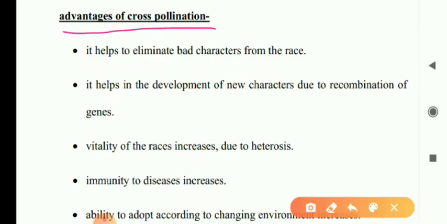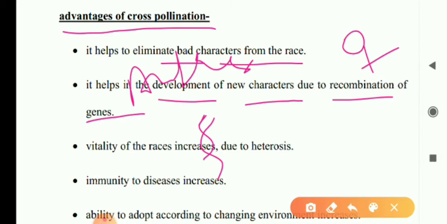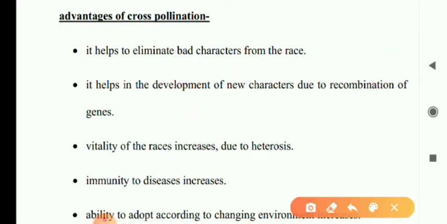Advantage of cross pollination: it helps to eliminate the bad characters from the race. It helps in the development of new characters due to recombination of genes, because genetically two different genes come, one from the anther and the other from the female part. So a new combination occurs, due to which new characters develop. So here recombination occurs, due to which heterosis occurs.